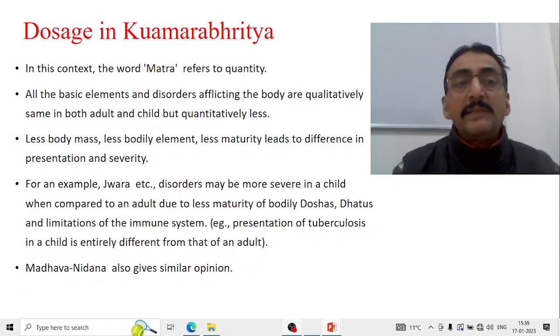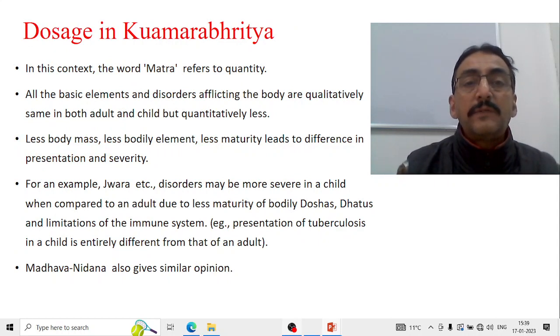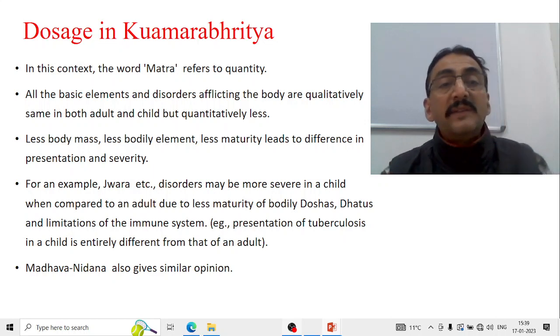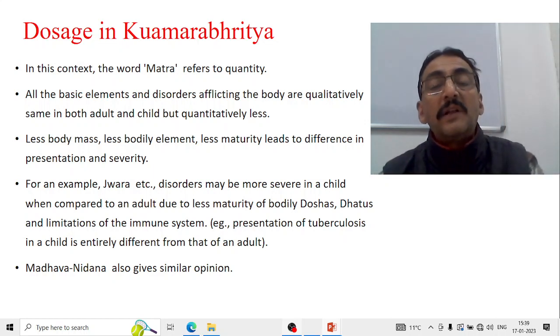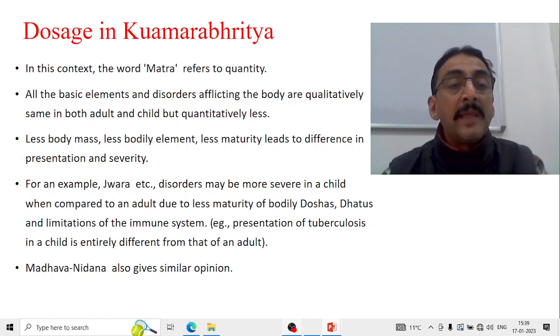So in this context, the word matra refers to quantity. All the basic elements and disorders afflicting the body are qualitatively the same in both adults and children, but quantitatively less. That's the meaning.